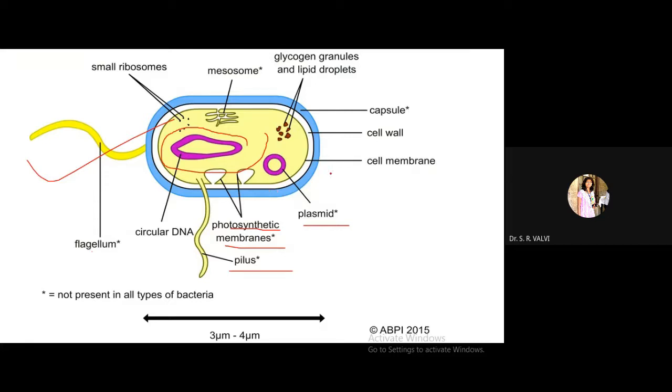Then the cell membrane, and the presence of a cell wall. And this is the outermost layer, which we call the capsule. This is not present in all types of bacteria, as I have mentioned here. It is present in particular bacteria only. And again, glycogen granules or lipid droplets are present in a few bacteria. So likewise, the structure of these bacterial cells is very simple.